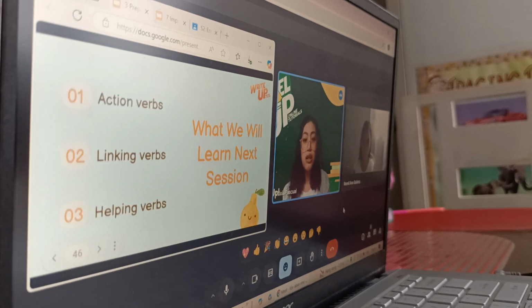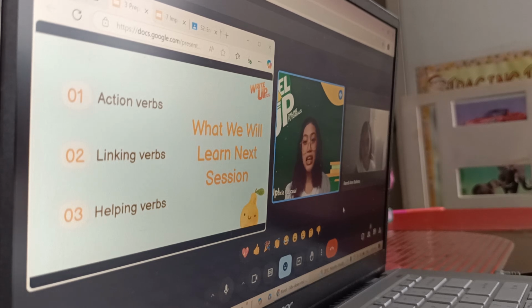Now, what are we going to learn next session? Next session, we'll be learning about different types of verbs, particularly the action verbs, the linking verbs, and then the helping verbs. Are you already familiar with these different types of verbs, Ramli? Only the action verb. Alright, so next session, we'll be learning the other types of verbs as well.